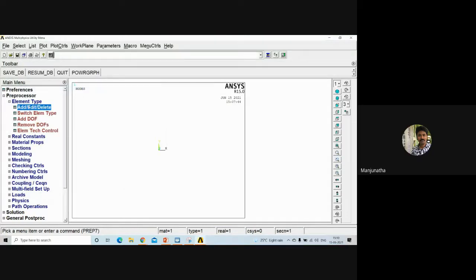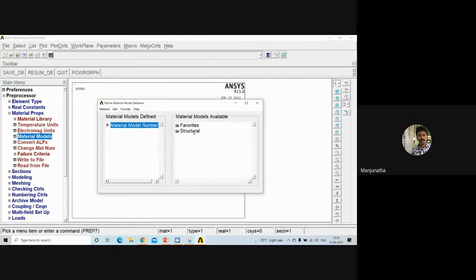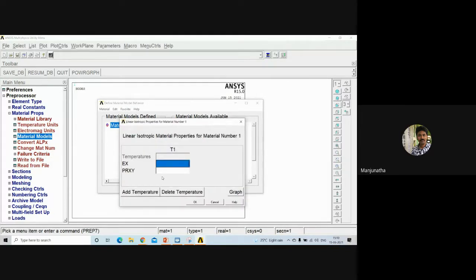Close this. Now go for real constants. Not real constants, sorry. Go for material properties, material models, structural, linear, elastic, isotropic. Now we need to define its Young's modulus. So what is the Young's modulus value for this material? 200 gigapascal. So what is the value we need to define here?